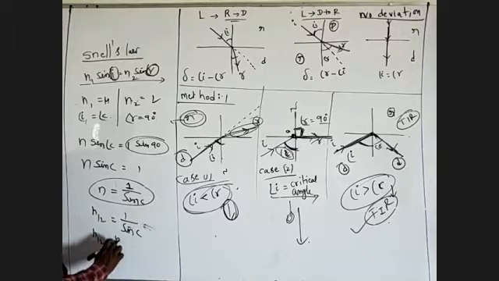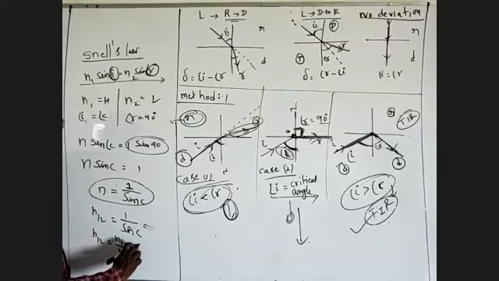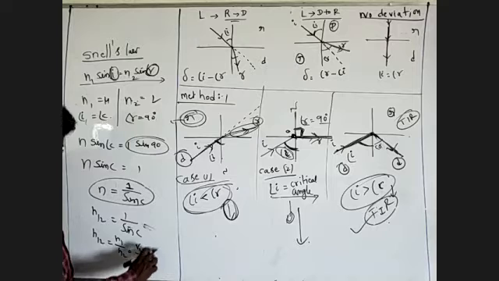N12 is equal to N1 by N2, which is equal to V2 by V1, which is equal to 1 by sin C.